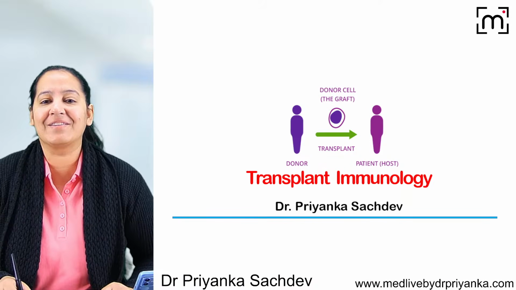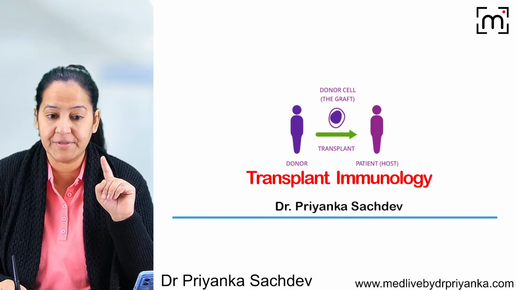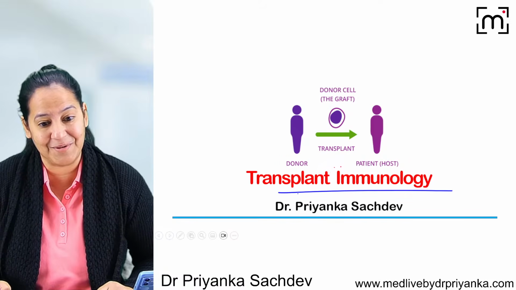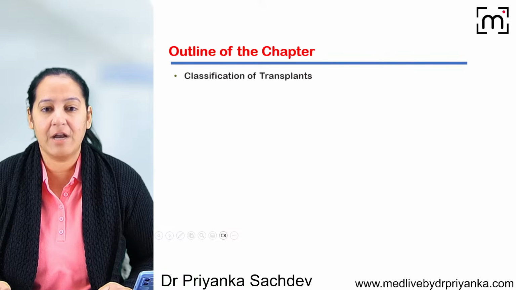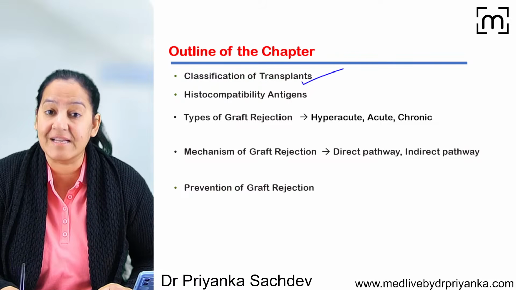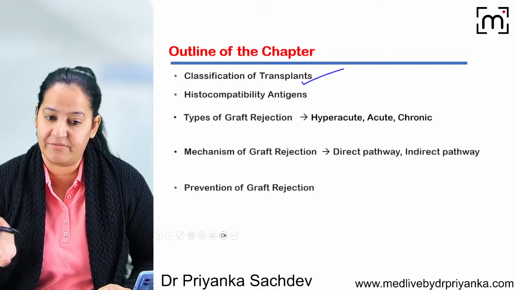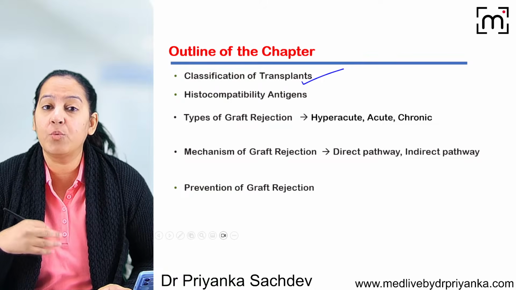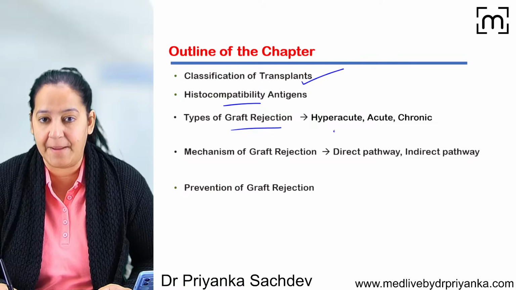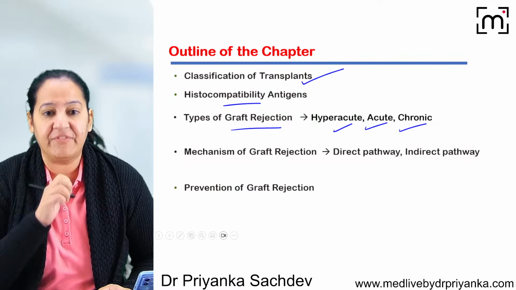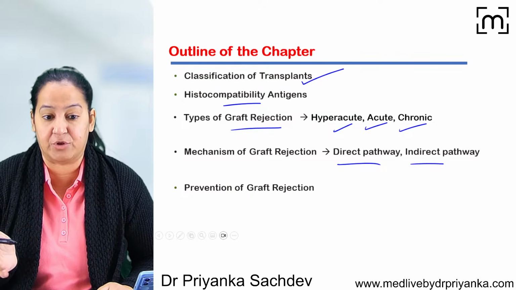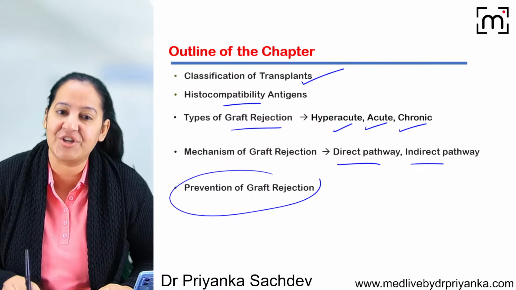Okay, so let's start the most important topic which I am going to discuss today. Very quickly, we are going to discuss transplant immunology. First, I will let you know what is transplant. Then I will let you know the classification of the transplant. There are two different types of classification. I will discuss both. Then I will tell you what is histocompatibility. Then I will tell you the various types of graft rejection, the hyperacute, acute, chronic, and the mechanism of each of them. We will see the two mechanisms of graft rejection, the direct pathway and indirect pathway. In the end, we will see the prevention of the rejection.